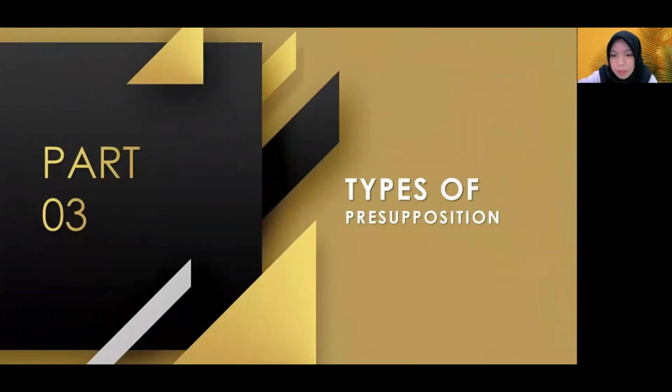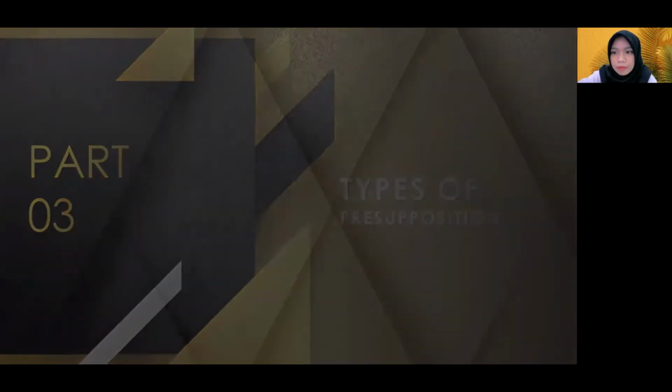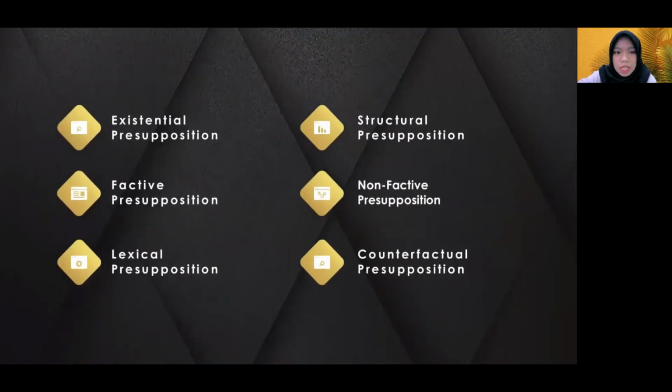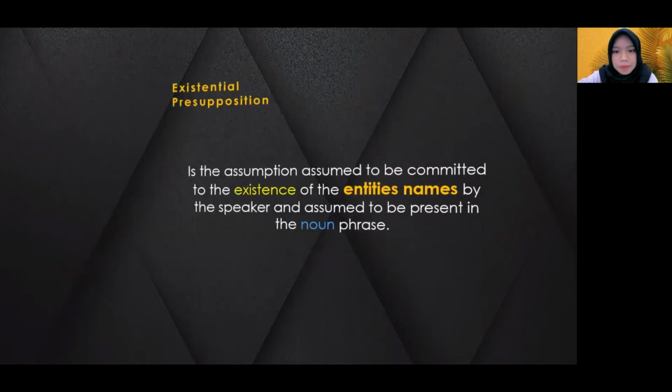The next is types of presupposition. Yule described a potential presupposition as an assumption typically associated with the use of linguistic forms, can be words, phrases, or structure, and he divided potential presupposition into 6 categories. There are, first, existential presupposition, next is factive presupposition, and then lexical presupposition, and the fourth is structural presupposition, the next is non-factive presupposition, and the last is counterfactual presupposition.